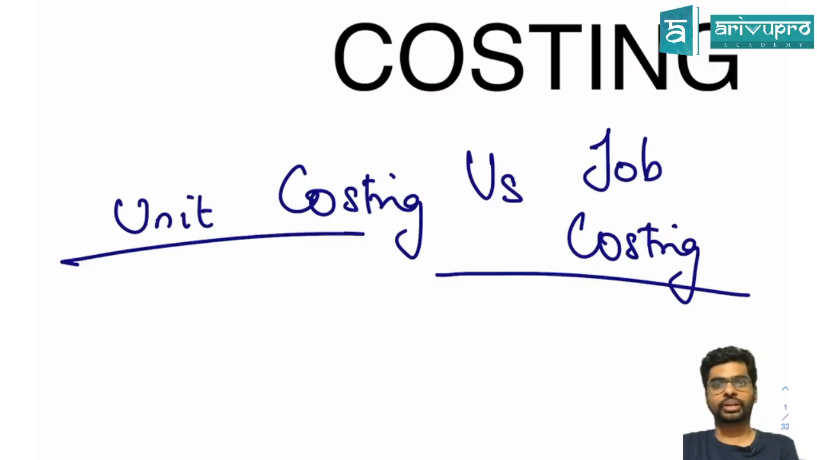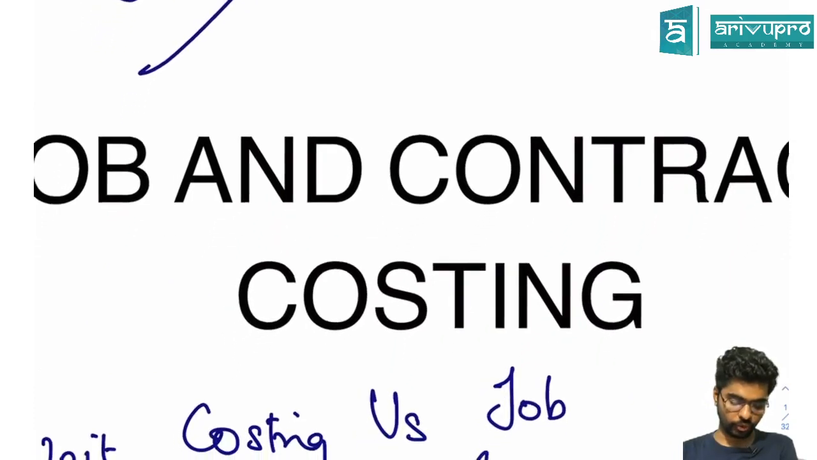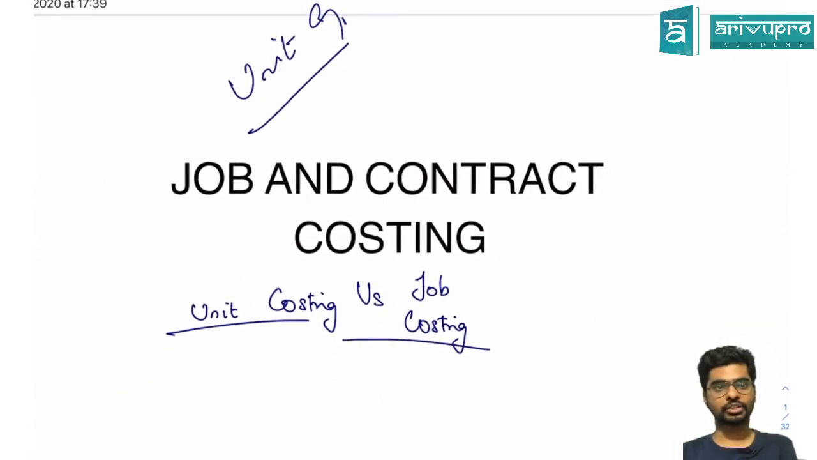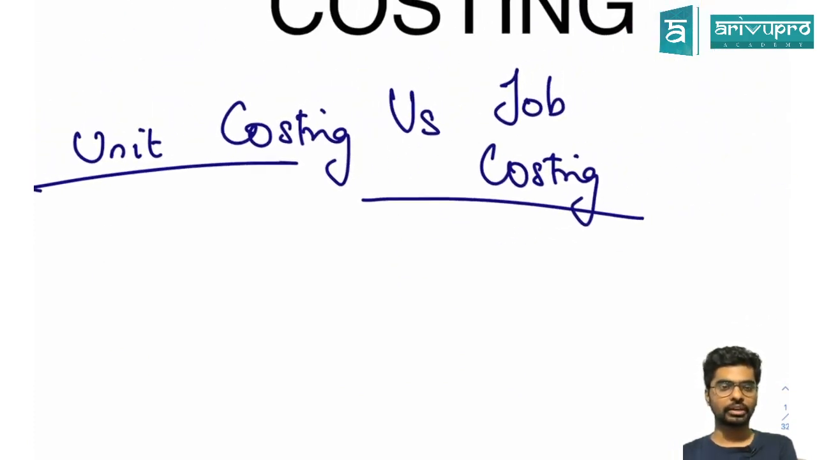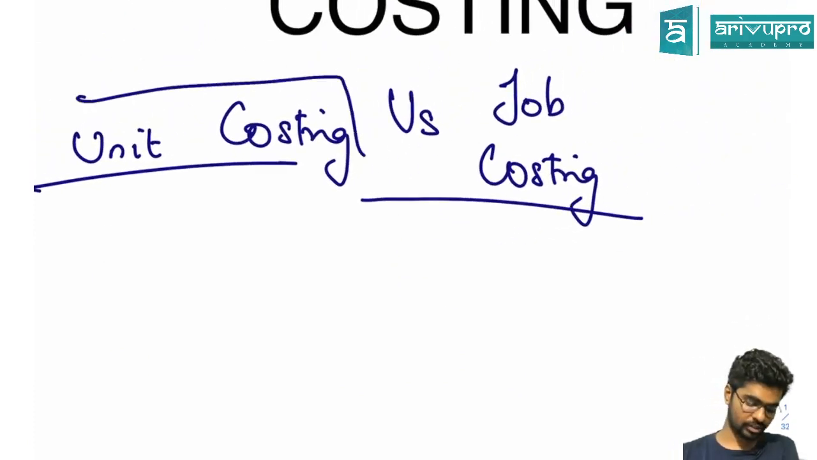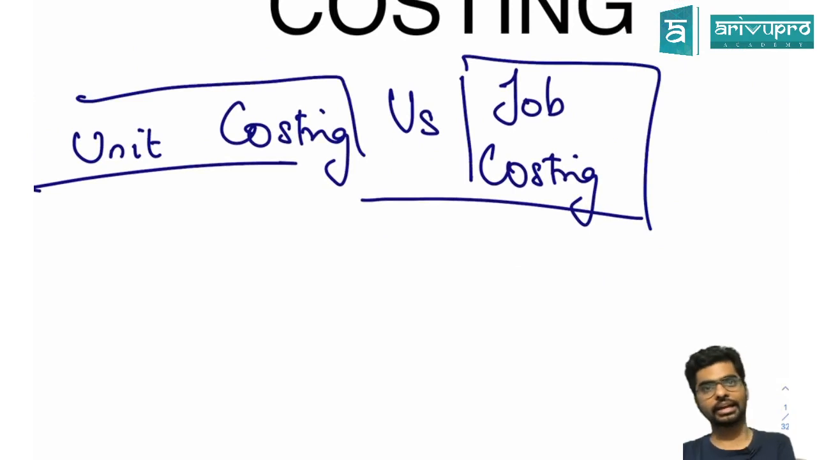So today we'll be doing topic 9, which is basically unit costing, job costing. So we'll be doing job costing and contract costing. Before we try understanding what is job costing, let me try understanding what is the difference between unit costing and job costing. Anyone, guys, what's the difference between unit costing versus job costing?